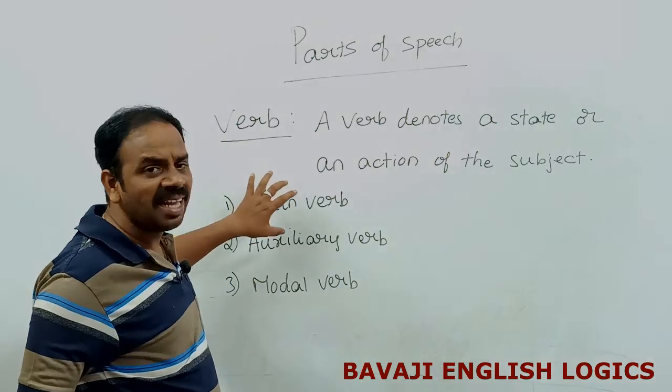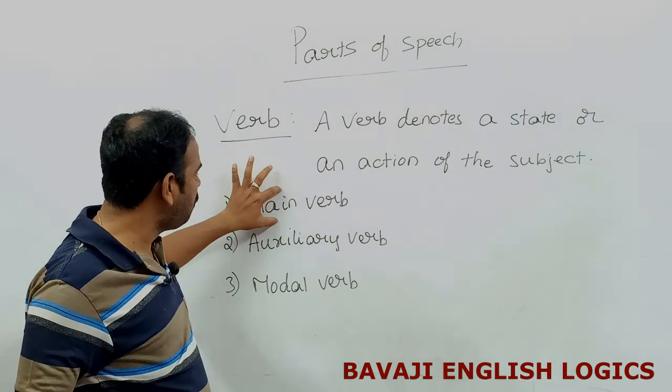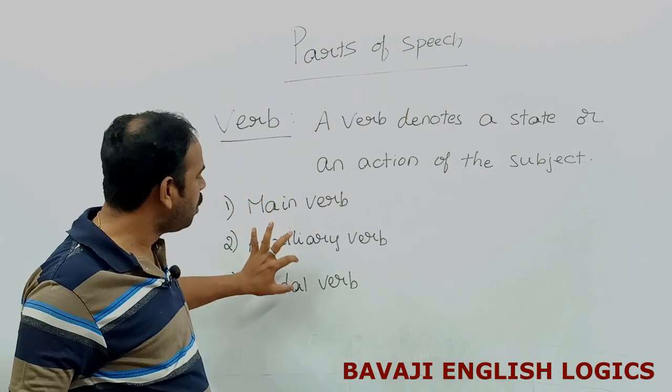So, verbs can be classified into three types: main verb, auxiliary verb, and modal verb.